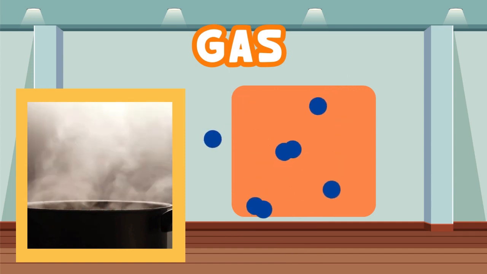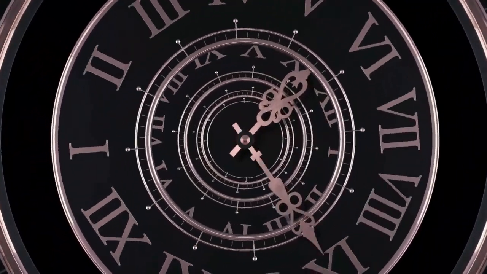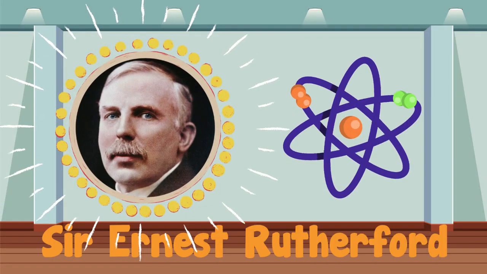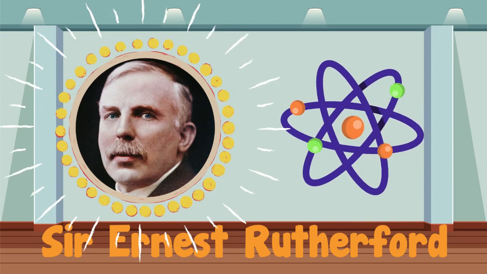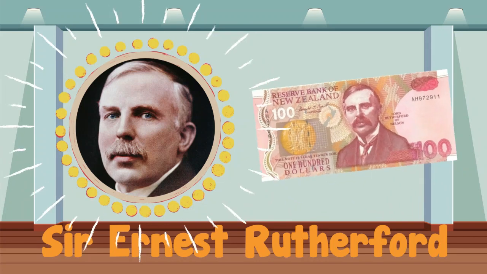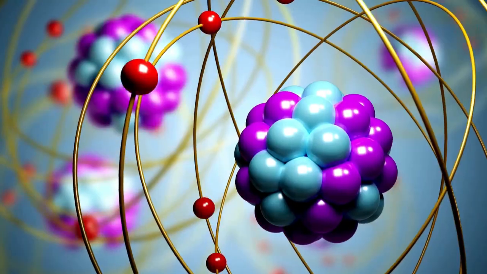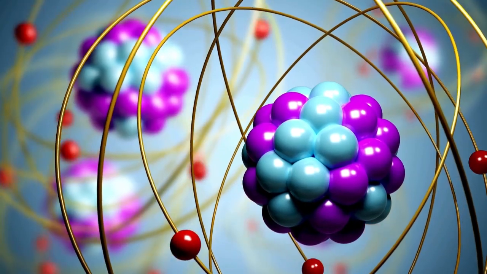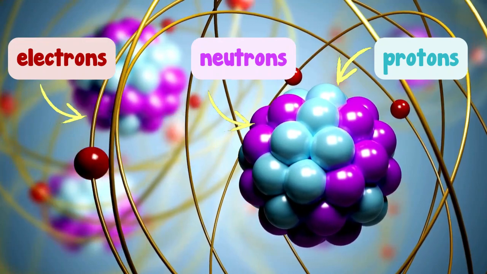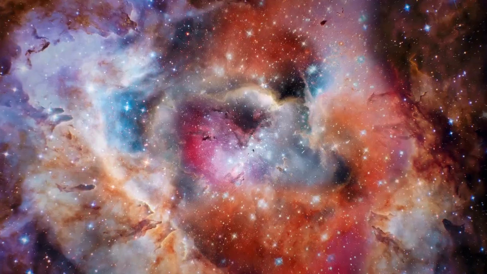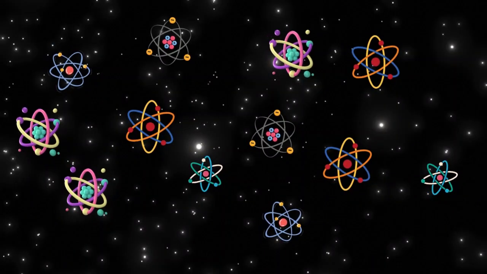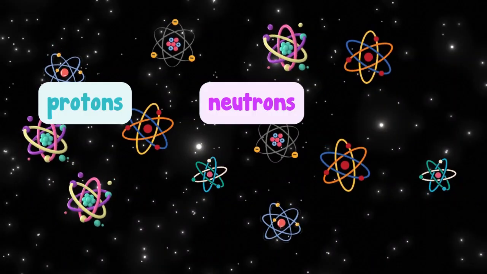A long time ago, a famous New Zealand scientist called Sir Ernest Rutherford was the first to discover what an inside of an atom looked like, or what an atom was made of. You may recognise Sir Ernest Rutherford from the New Zealand $100 bill. Sir Ernest found out that all atoms have three parts. This middle bit, called the nucleus, which is made up of protons and neutrons, and around the outside a cloud of electrons.